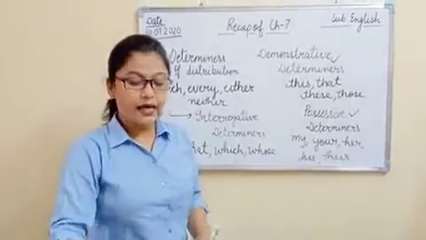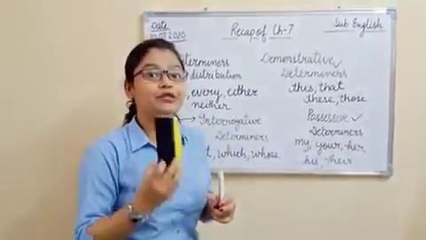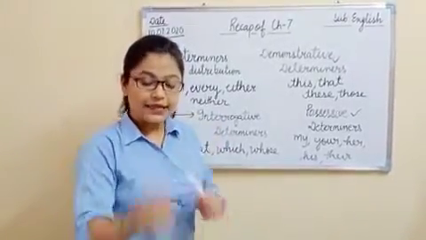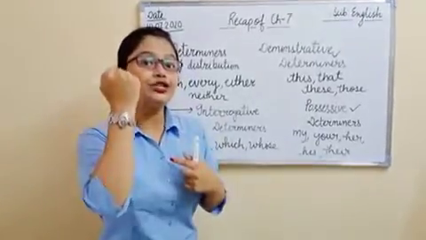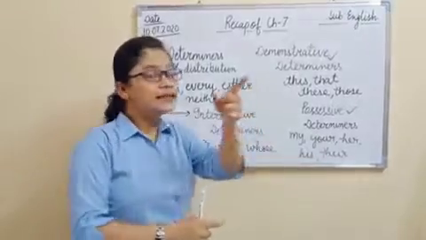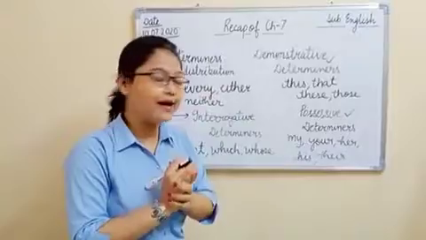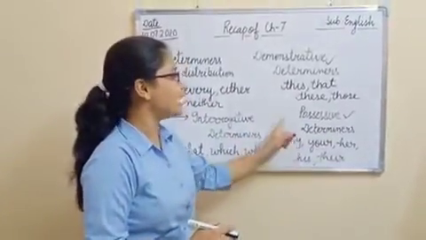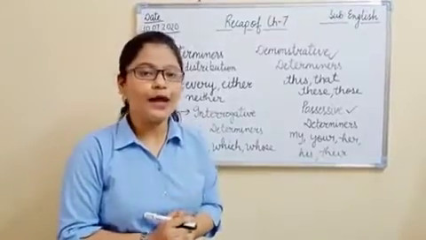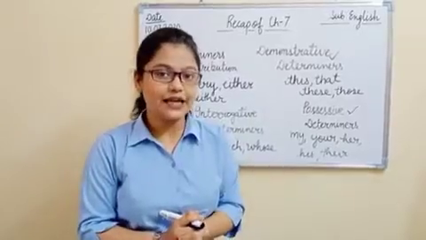If I say, this is my duster, so my here is showing the possession, that this duster belongs to me, right? This is my watch. My is showing the possession, right? This board is theirs, right? So theirs is showing the possession, right? So all these words come under the heading of possessive determiners. I hope now the concept of possessive determiners is clear with you all. Is it clear with you all?